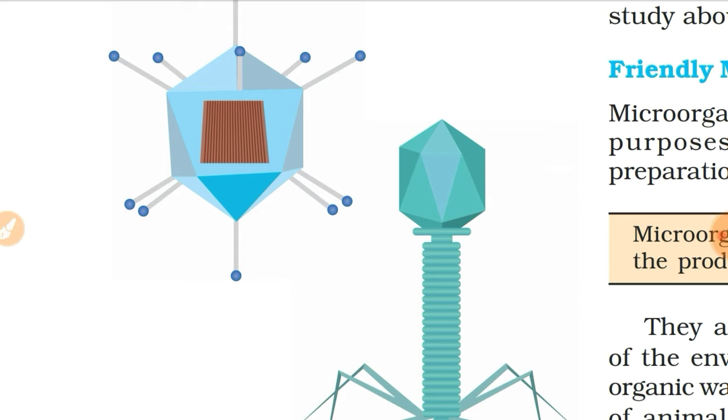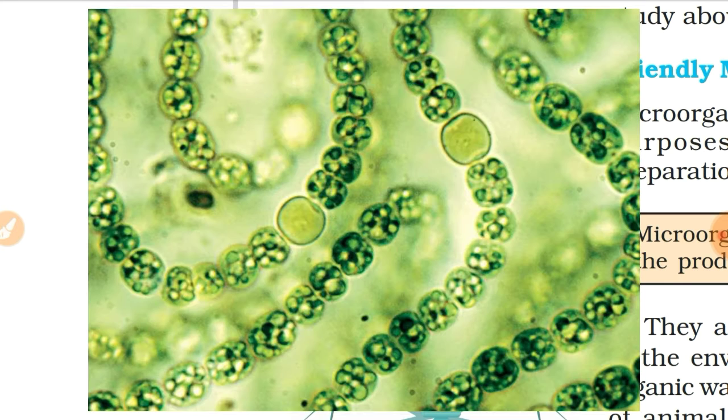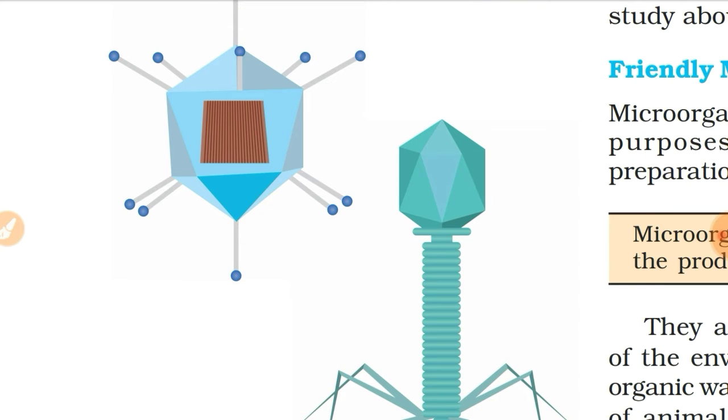Let me tell you that the first living thing on earth was a bacteria. Yes, you are listening right. What is the name of that bacteria? The name of that bacteria is cyanobacteria. It is also known as blue green algae, and you know that blue green algae can do photosynthesis, and this cyanobacteria can do photosynthesis. How nice is that?